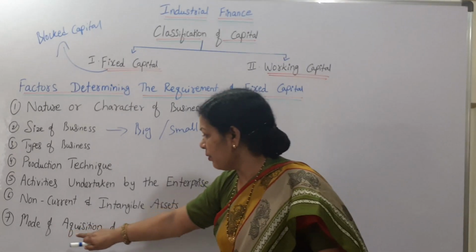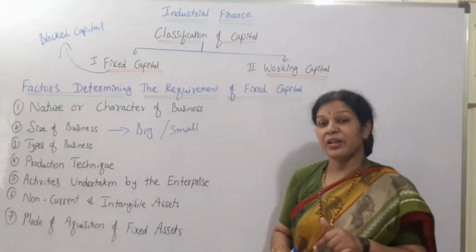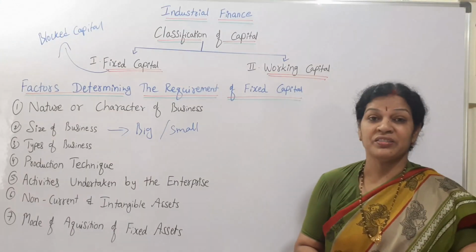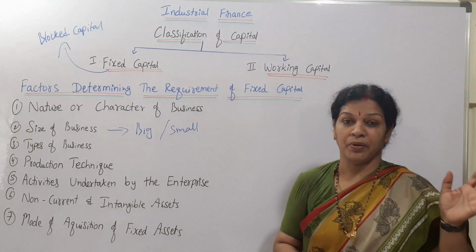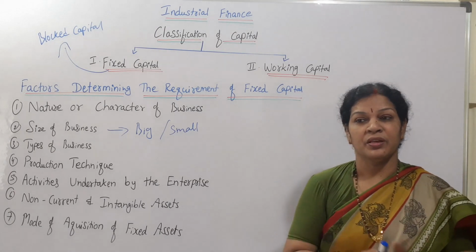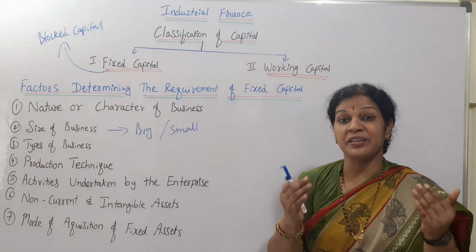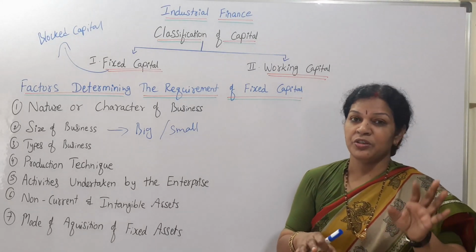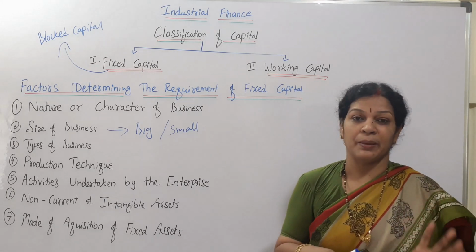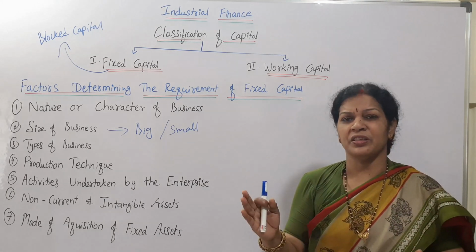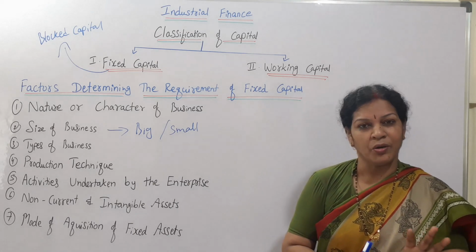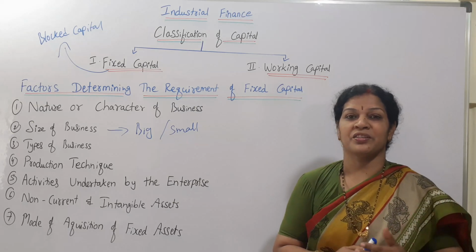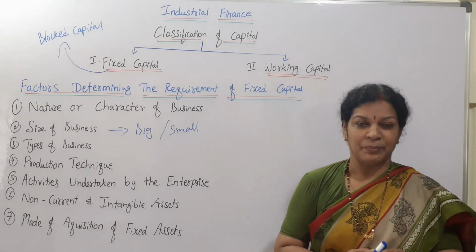And the last one is mode of acquisition of fixed assets. Mode of acquisition of fixed assets means how you want to purchase the fixed assets, what is the mode of your payment, that is very important. Sometimes you may make payment at a time, outright, then you need to spend much fixed capital. Sometimes you purchase the fixed assets on an installment basis, some amount paid outright and the rest paid installment-wise. In such cases you require less fixed capital.